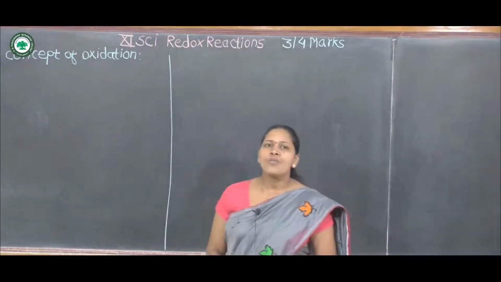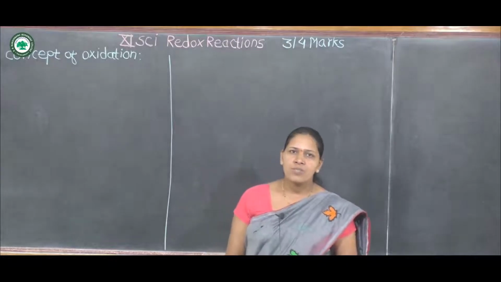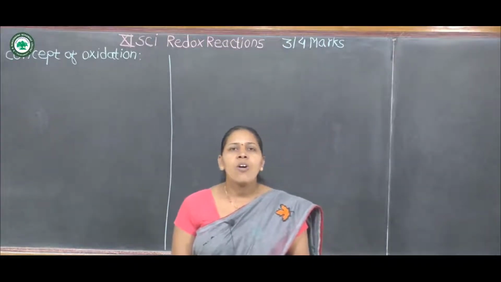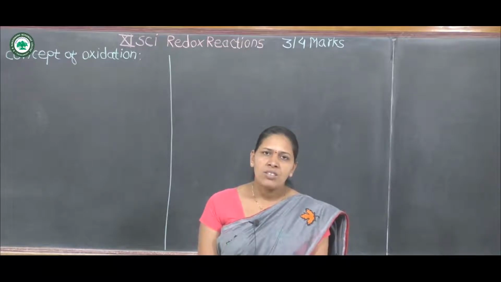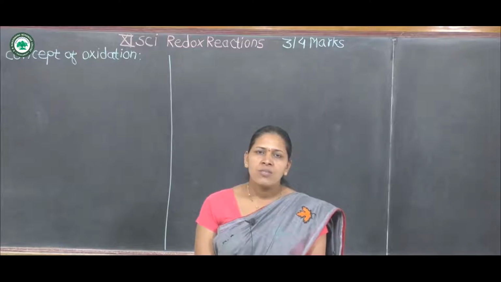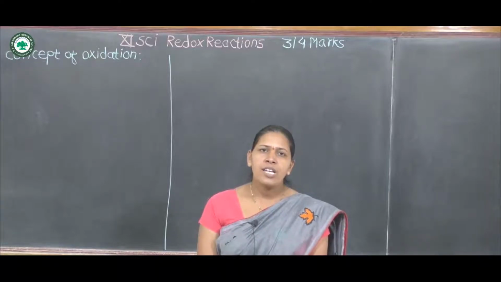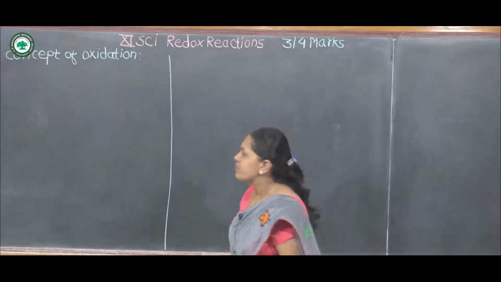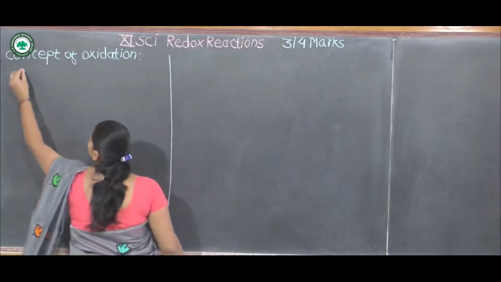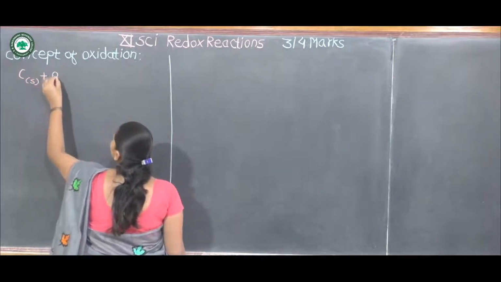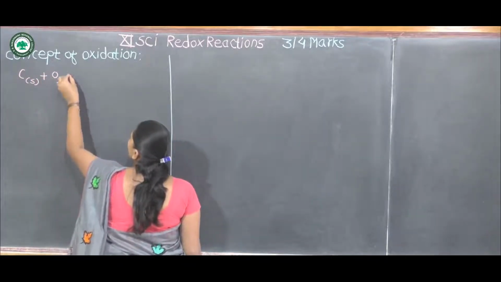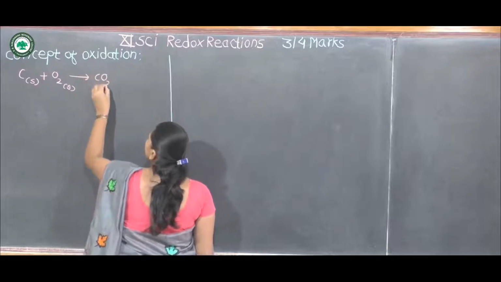Classical idea of the concept of oxidation. What is meant by oxidation? Addition of oxygen, combination of oxygen with any element or substance is called oxidation. For example, carbon plus oxygen forms CO2 gas.